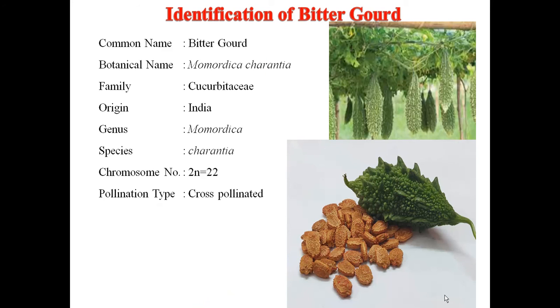Next one is a bitter gourd. Botanically, it is known as Momordica charantia, family Cucurbitaceae, origin India, genus Momordica, species charantia. Chromosome number 2n is equal to 22. Pollination type, highly cross-pollinated crop. You can see the picture of seeds and fruits.